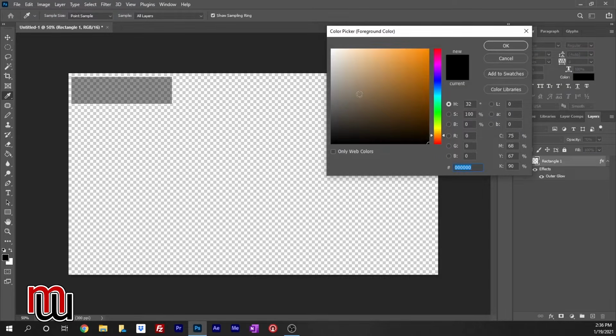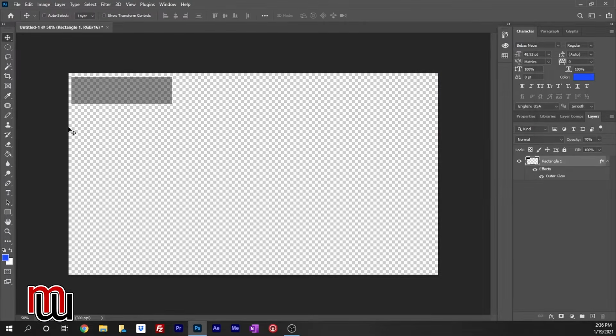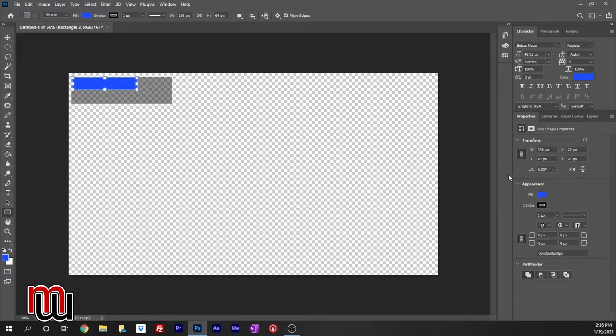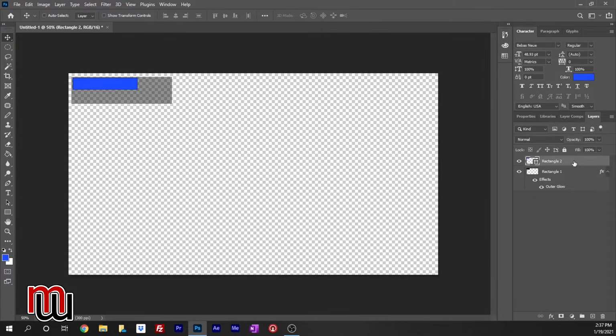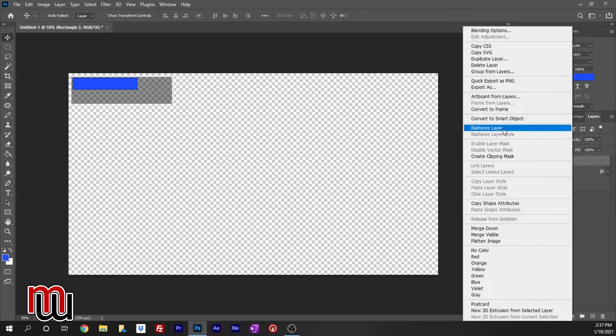So let's start off with the blue box. We'll go up here and find the color we want, and I want pretty much royal blue. And I'm going to create a box inside that. It doesn't have to be exact to start out, because we can always adjust. So let's say, how about that? That's pretty good. That looks about right. Let's see. I can move that a little bit. That's good. And then because I want the exact same dimensions, I'm going to rasterize that box.